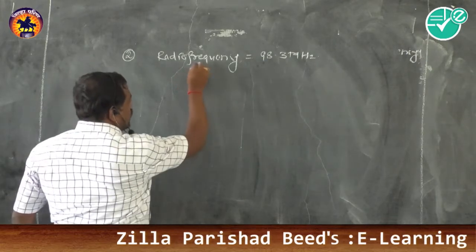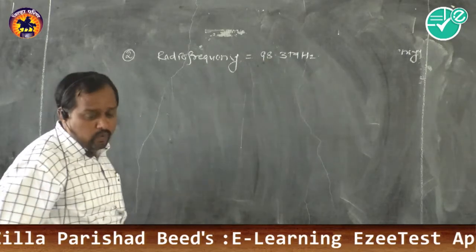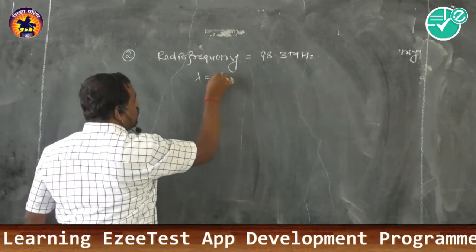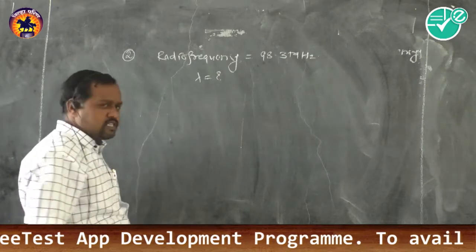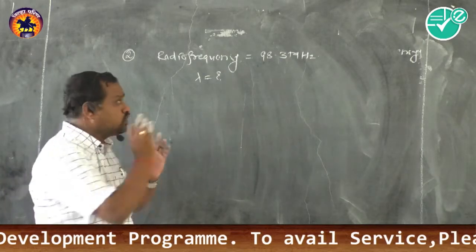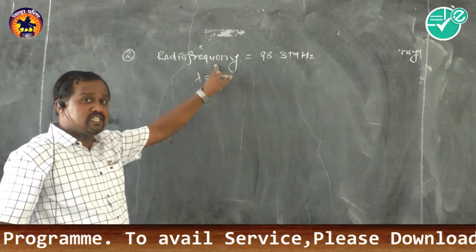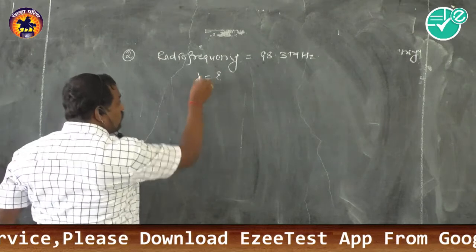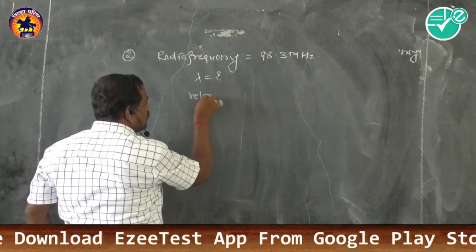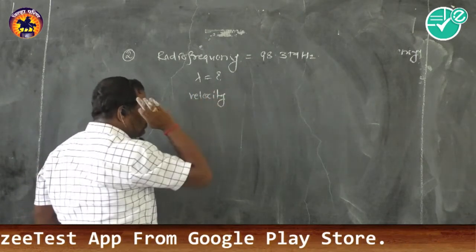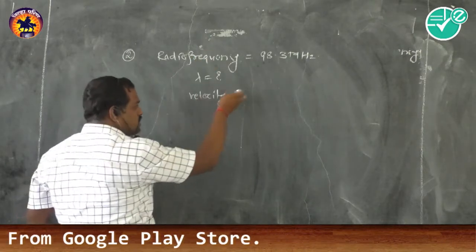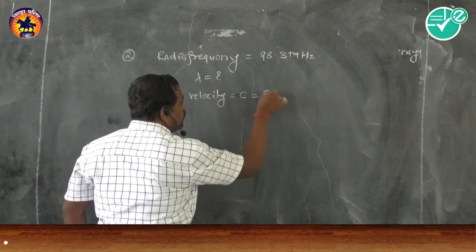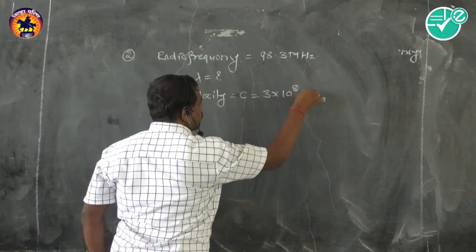Now see, we know that this is the radio frequency and we need to find the wavelength, lambda. But for this, what velocity should we consider? Radio frequencies are electromagnetic waves, which have speed equal to light. So its velocity is very large, equal to c, which is 3 into 10 to the power 8 meter per second.